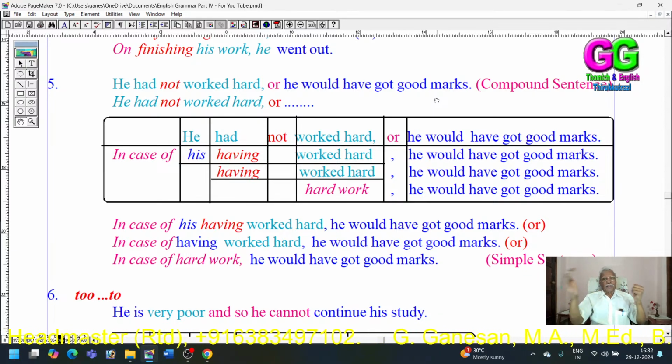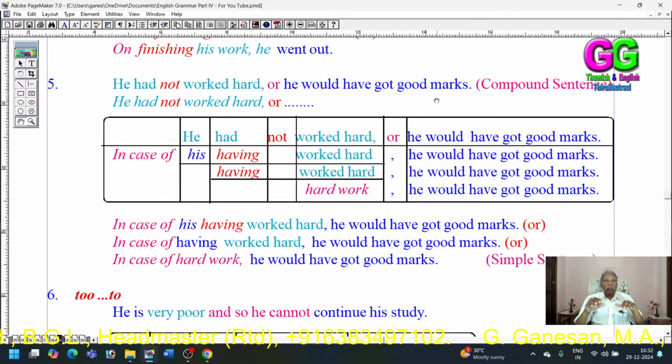He had not worked hard, or he would have got good marks. You can also say he did not work hard, or he would have got good marks.